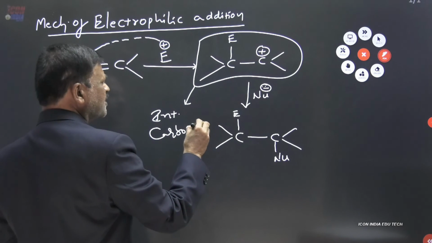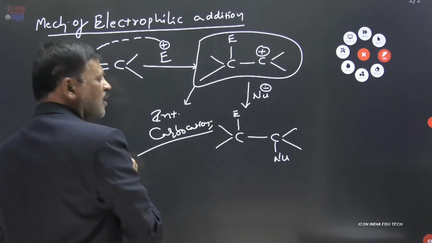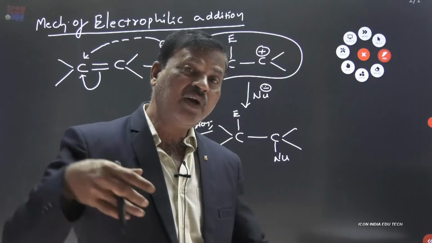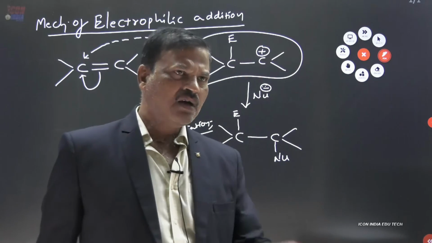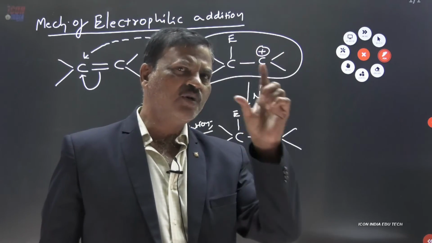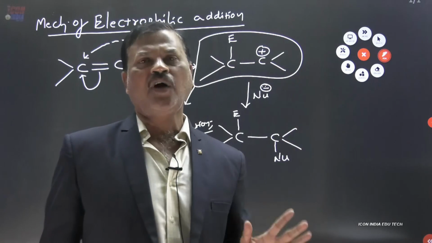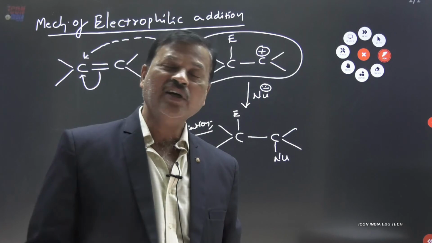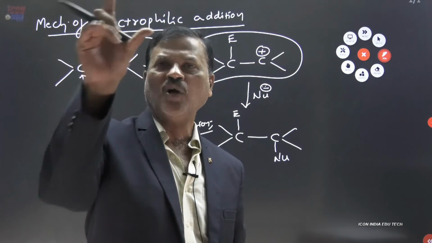If there is a possibility of the formation of two or more different types of carbocations, always the more stable carbocation is likely to be formed. That more stable carbocation only will decide the main product.